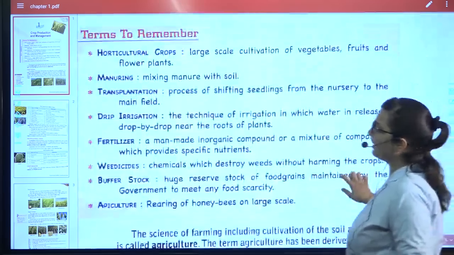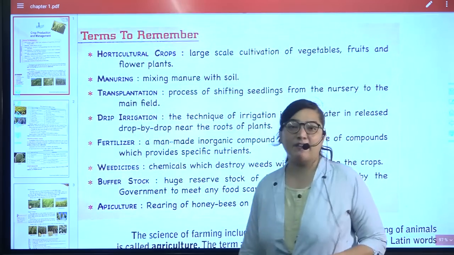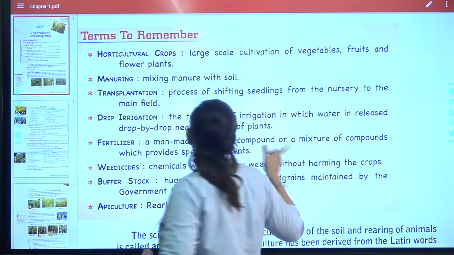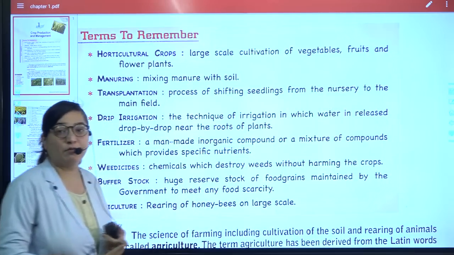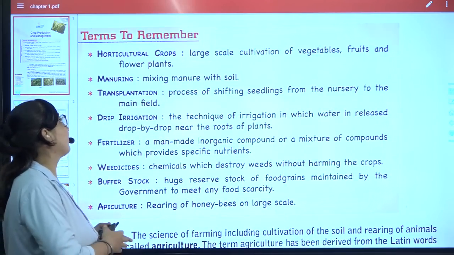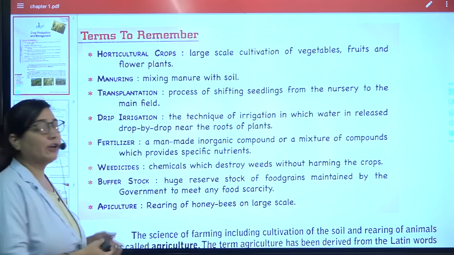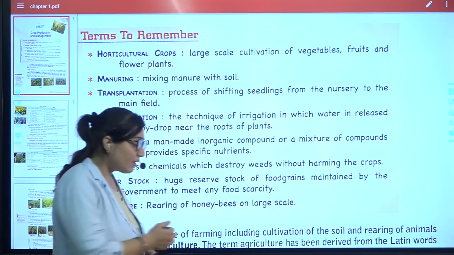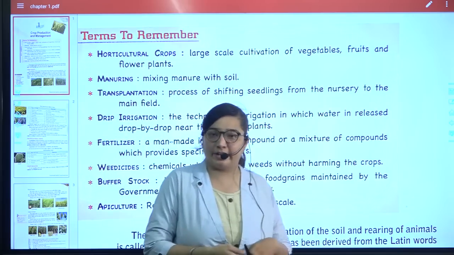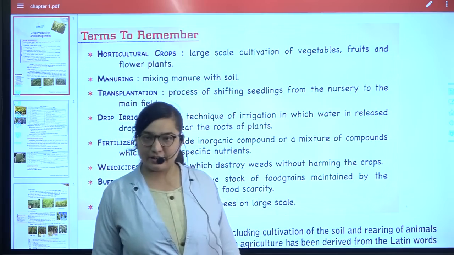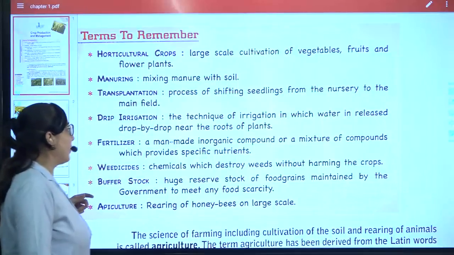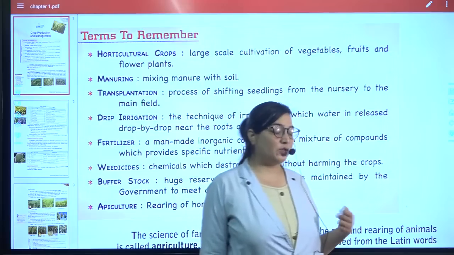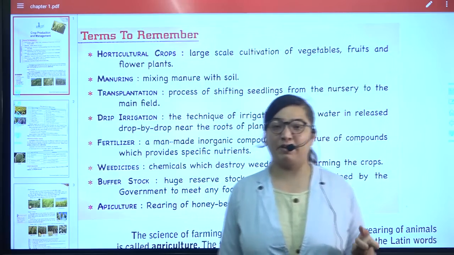This is the lesson, and this is the very first thing that you are having, that is the terms to remember. Horticulture crops, large scale cultivation of vegetables and fruits. What is it called as? Horticulture. Manuring, you know that you are adding very important things such that all the nutrients, the soil becomes nutrient rich. That is something which is manure. Then comes transplantation. This we had discussed when we were discussing chapter 1.